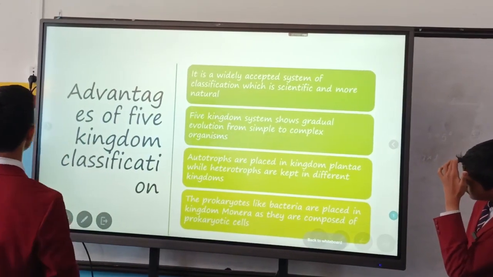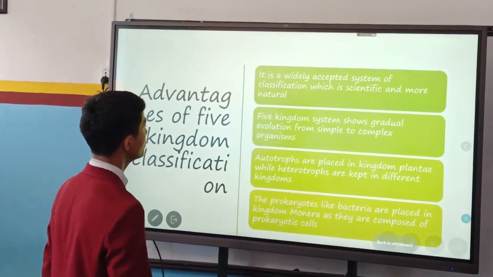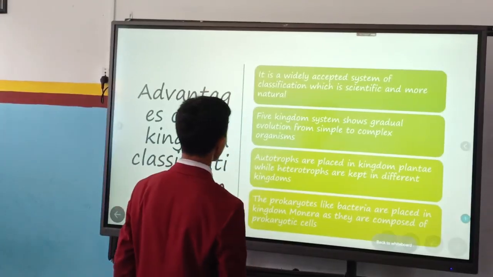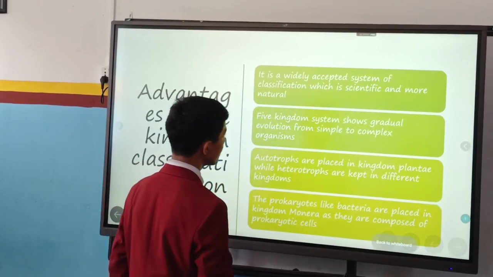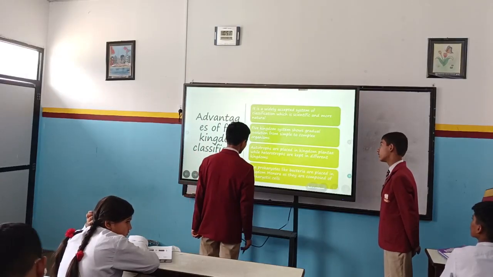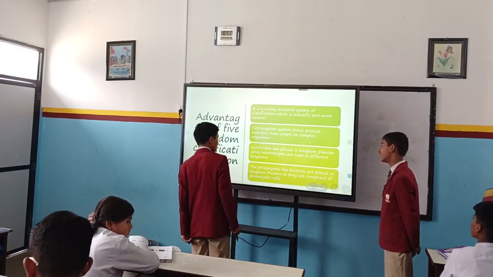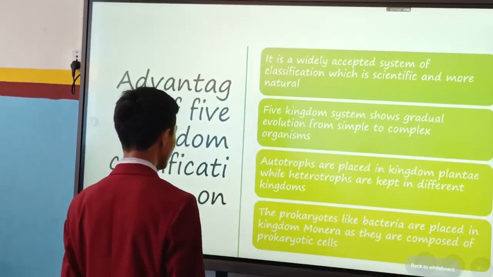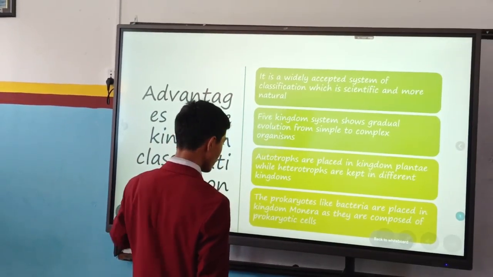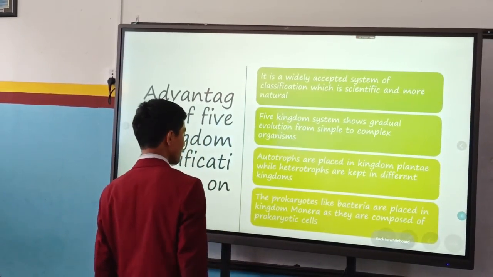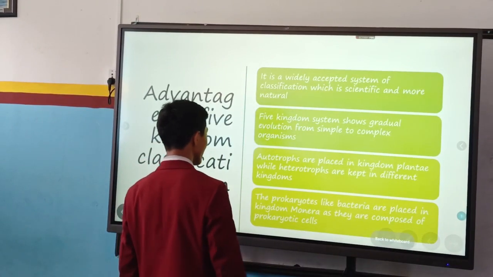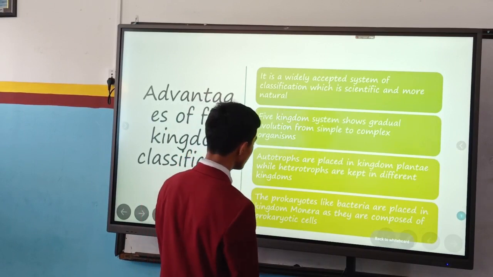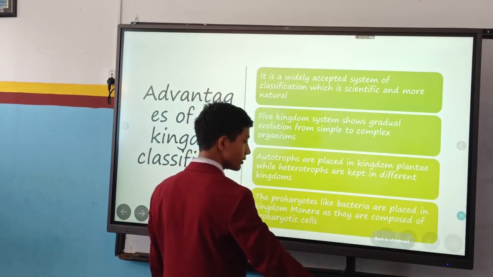Advantages of five kingdom classification. It is a widely accepted system of classification which is scientific. Autotrophs are placed in kingdom Plantae, while heterotrophs are kept in different kingdoms. The prokaryotes like bacteria are placed in kingdom Monera, as they are composed of prokaryotic cells.